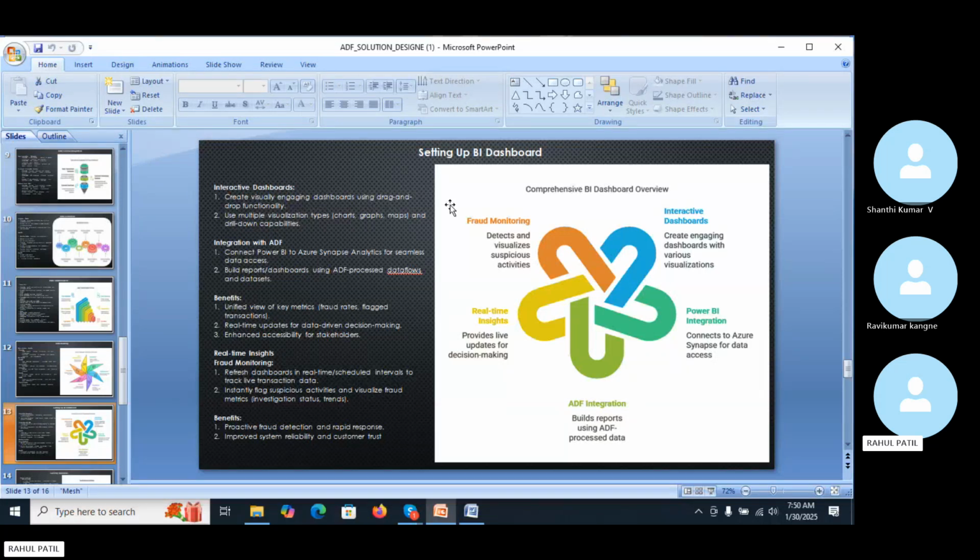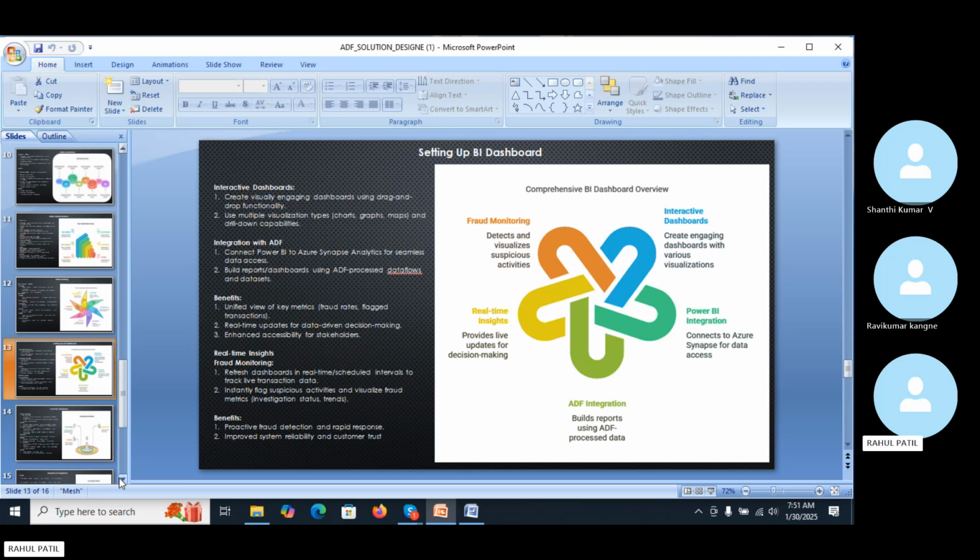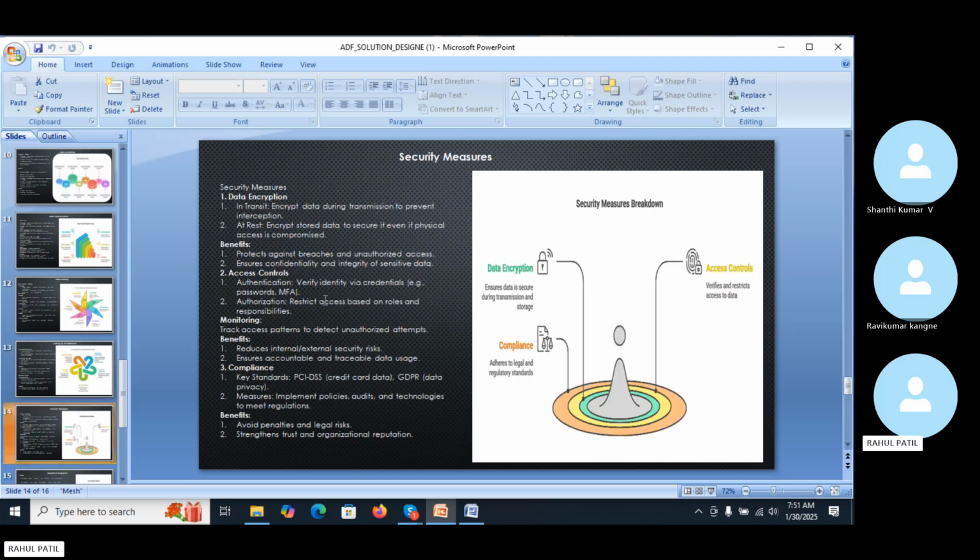So what benefit can we get? It enables proactive fraud detection and mitigation, and provides timely insights that allow for quick actions and improve overall system response and reliability. So it can help with data-driven decisions in our business use cases with the help of Power BI. Now the second last slide is regarding the security measures.